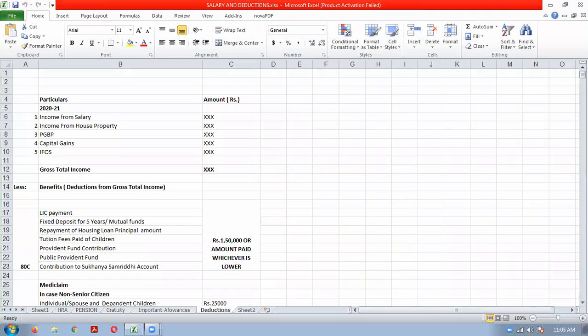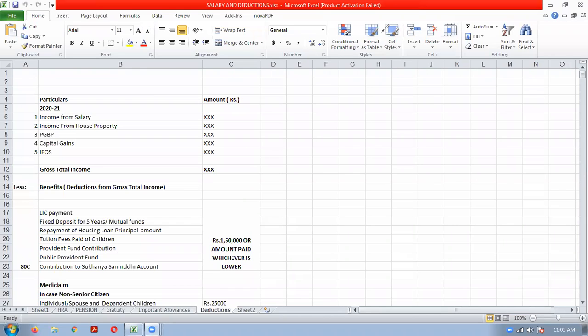Now, deductions are discussed in Chapter 6A of the Income Tax Act. If you refer to Chapter 6A of the Income Tax Act, you will get the list of deductions. Many deductions are there, but what is relevant for examination, that we will be discussing in our class. So if you want to see the list of deductions, you have to refer to Chapter 6A of the Income Tax Act, 1961.